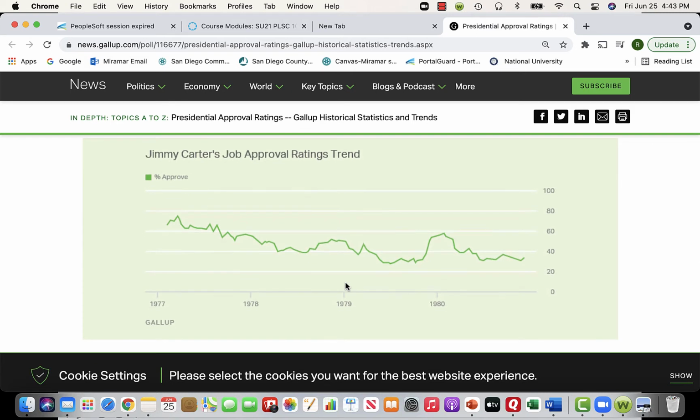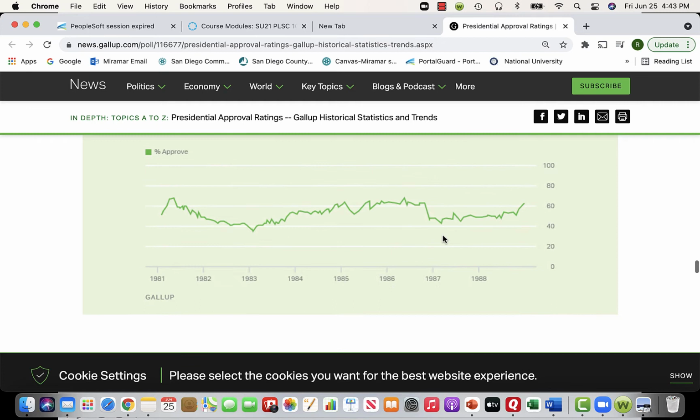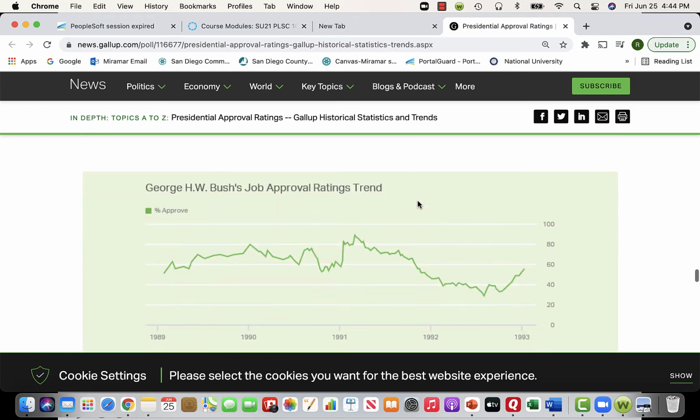Carter, same thing. He starts out with broad support, goes down. We have the Iranians capturing the U.S. embassy. If you've ever seen the movie Argo, it talks a lot about it. We see his support dwindle. Then you see Reagan. He had some economic issues here. He goes back and forth. Then we have the Iran-Contra hearings, which we'll talk about in a future video. That affects his approval ratings.